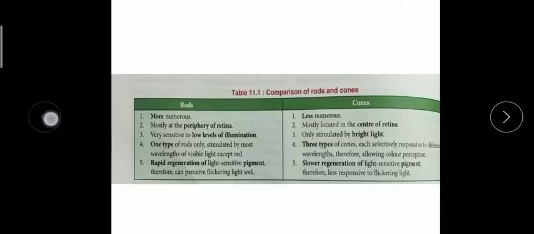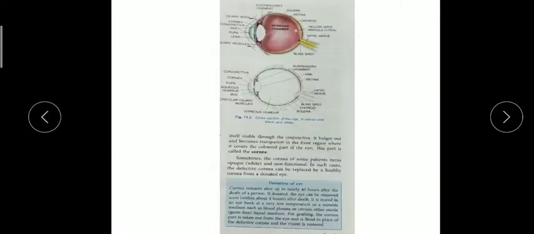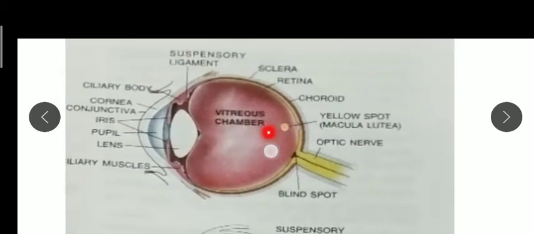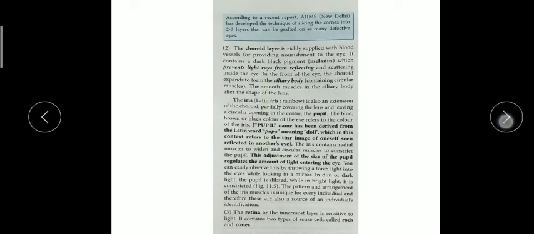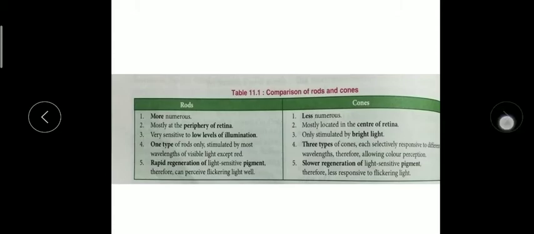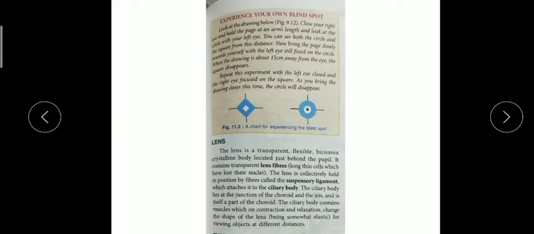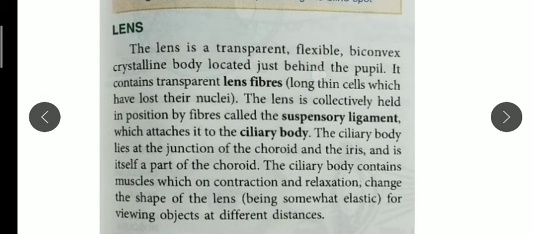Here in this picture you can see the suspensory ligament. This suspensory ligament only holds the lens. Here is the lens, you can see the white color. So this lens is held by the suspensory ligament, ciliary body and ciliary muscles. Basically, our lens can be stretched with the help of these suspensory ligaments and ciliary body.